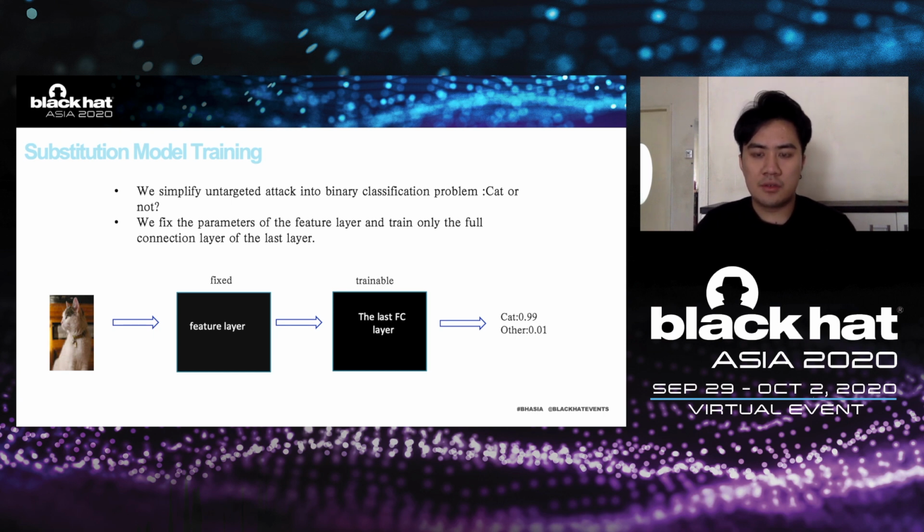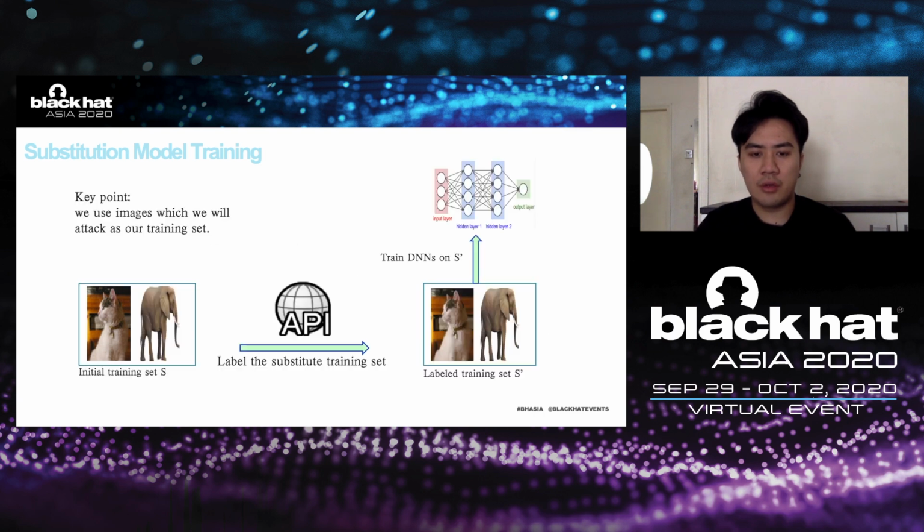Notice that the substitution model here is trained to produce results that are similar to the result from the real one, but only in certain categories. The substitution model is only retrained for the categories that need to be attacked. Its features in this category are expected to be more similar to the target model. So when we use non-target attack, if we want to use cats to attack, then we only need a binary classification, a cat or not a cat. We fix the parameters of the feature layer and train only the fully connected last layer.